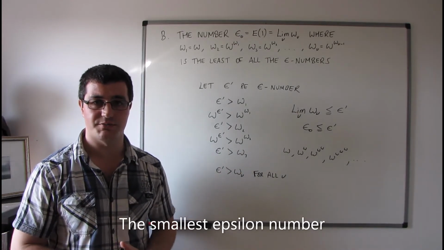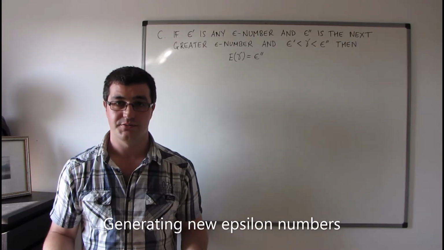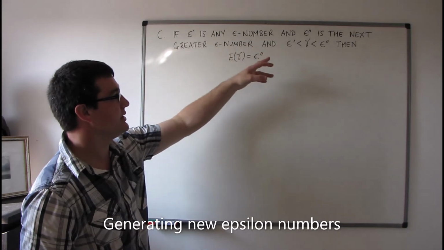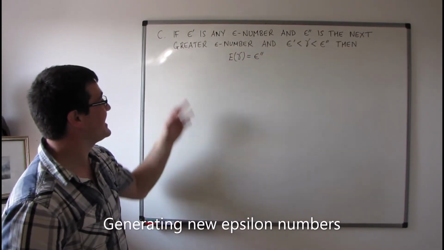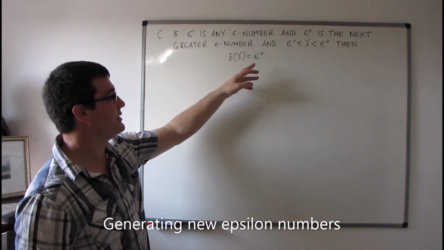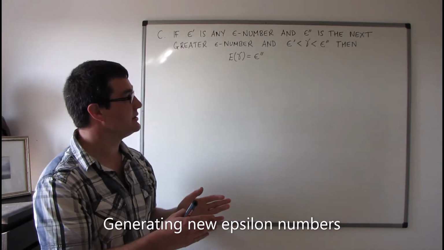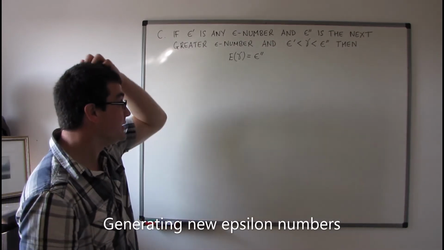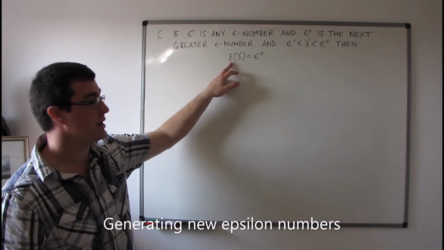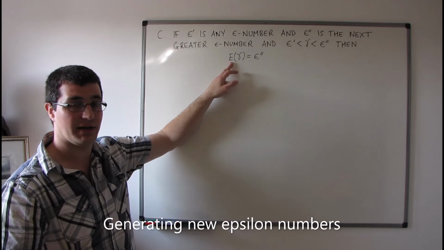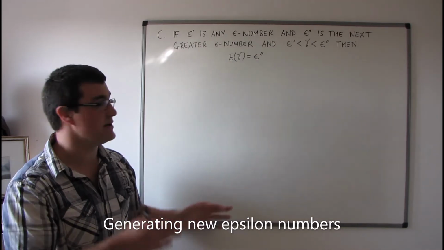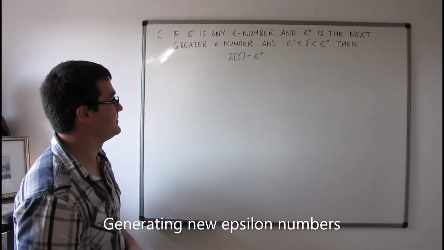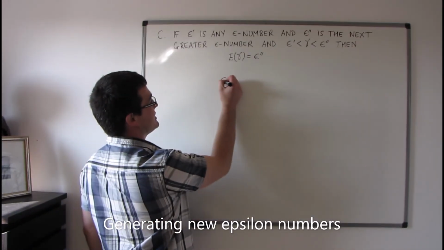Let's move on to theorem C. So let's have a look at theorem C then, which is if epsilon primed is any epsilon number, and epsilon double primed is the next greater epsilon number, and gamma is any number strictly in between epsilon primed and epsilon double primed, then the epsilon number generated by gamma, in the sense of theorem A, must be equal to epsilon double primed. So let's start with this inequality.